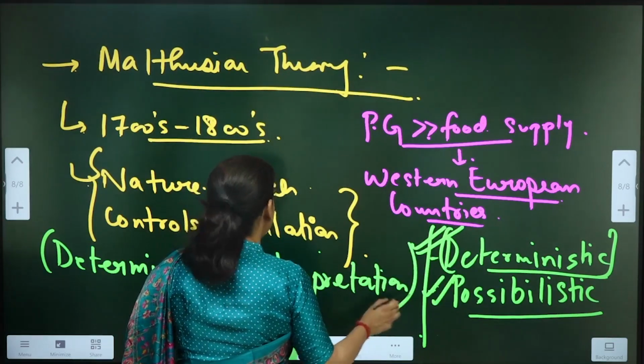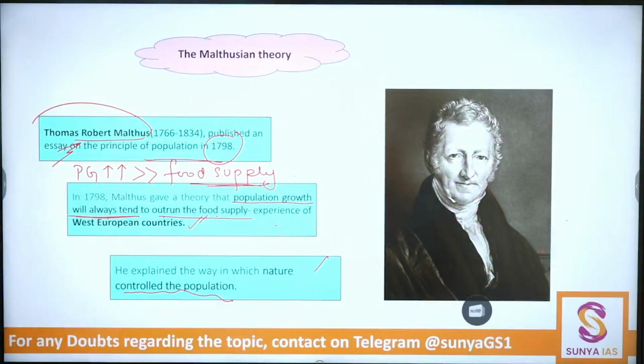The ideas proposed by Malthus were deterministic in interpretation, because as per him, it is the nature which controls the population. I hope this is clear to you.